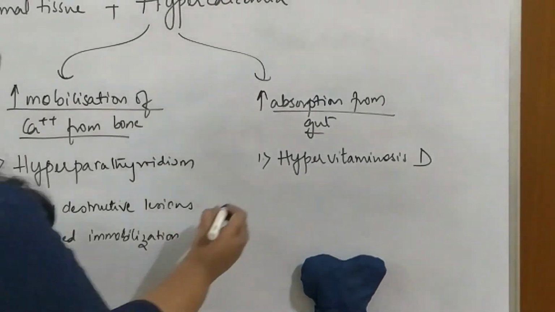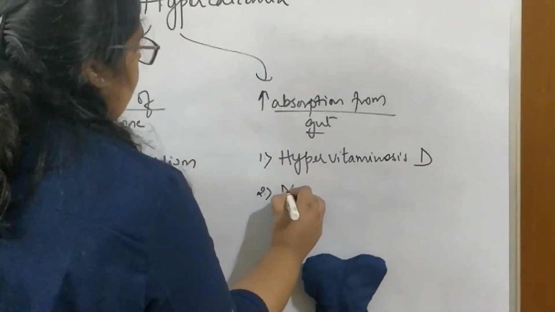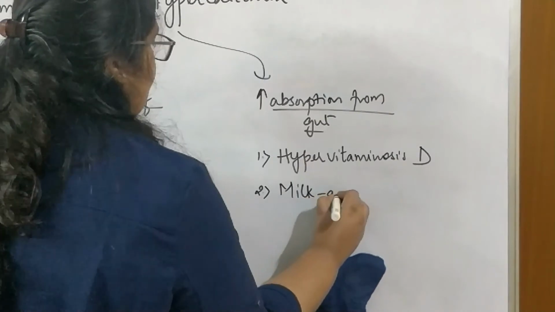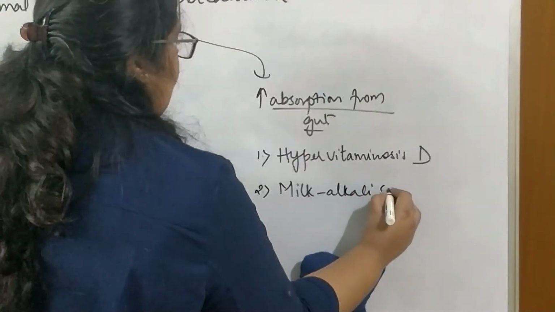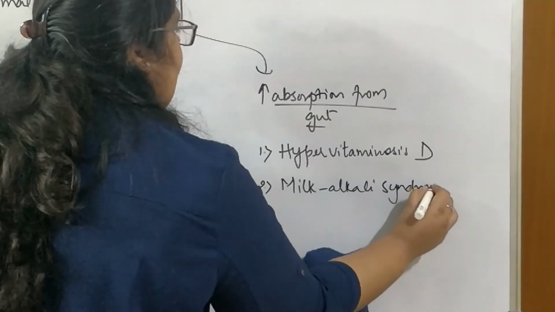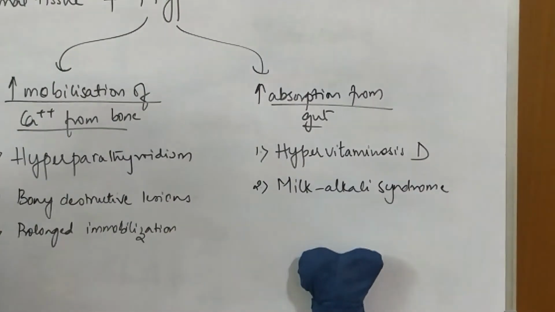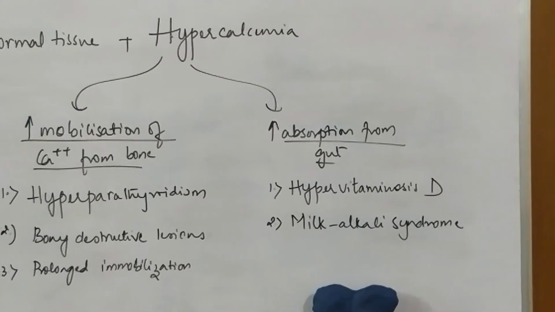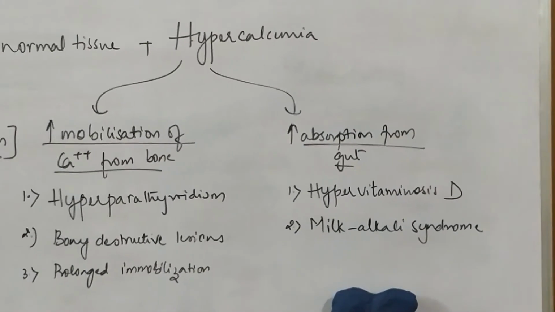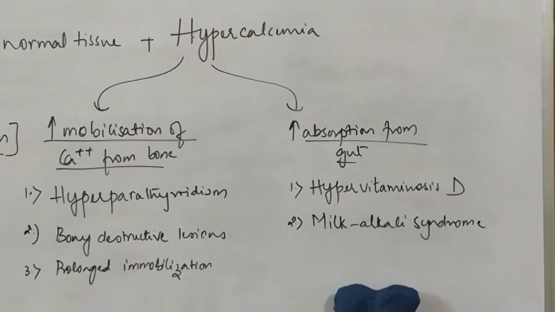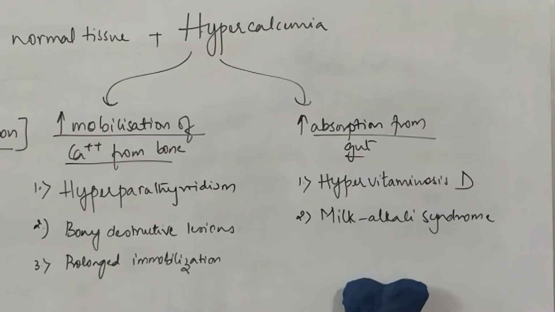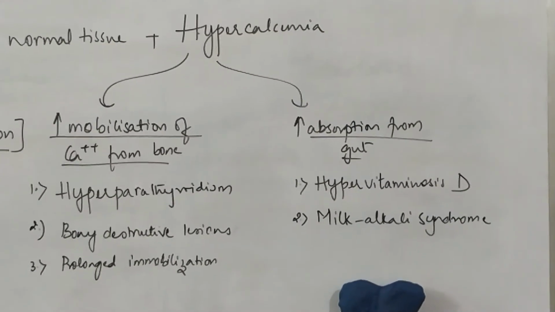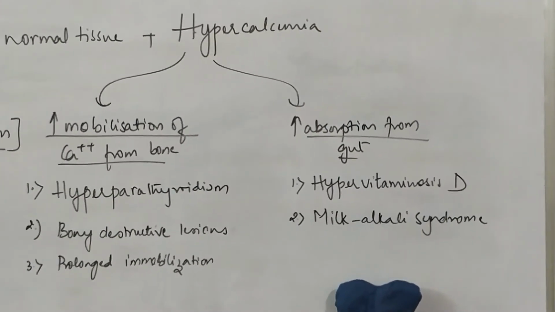The second is milk alkali syndrome. Here, when there is increased oral intake of milk, then also you see hypercalcemia. So it is correctly said that too much is too bad. Too much milk is also bad for you, because excessive oral intake of milk can lead to hypercalcemia.